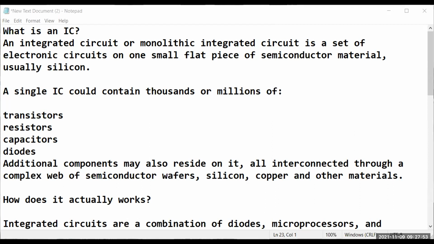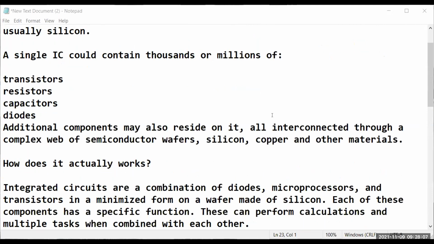Done? Others? Okay, I'm going to the next part.